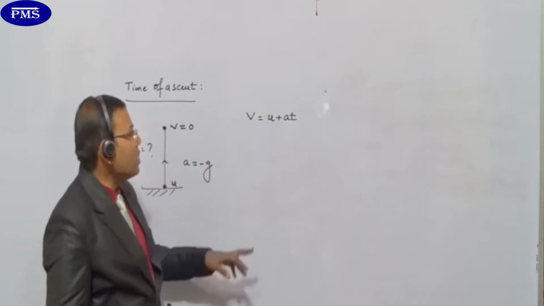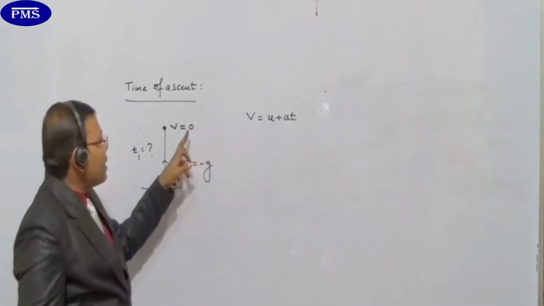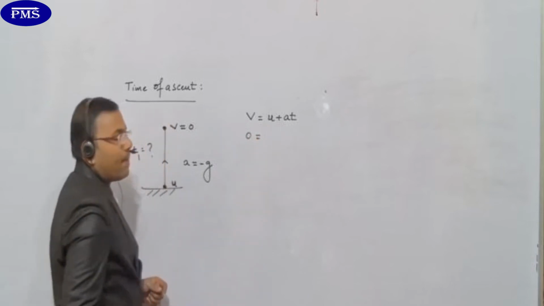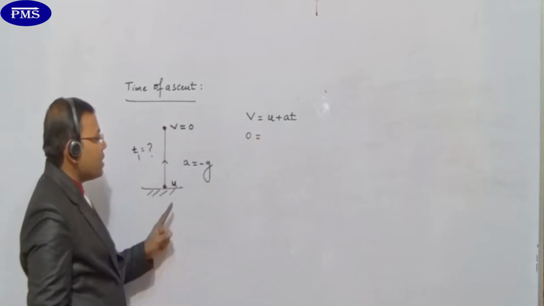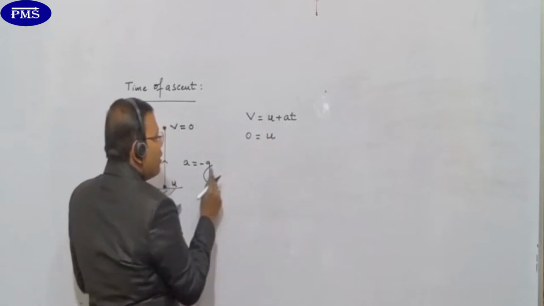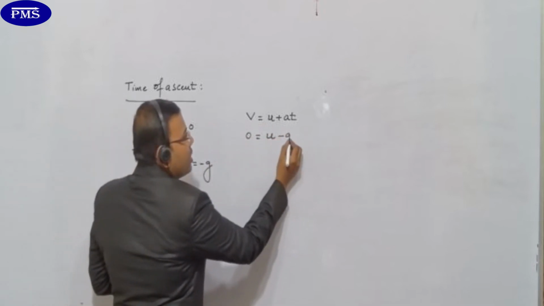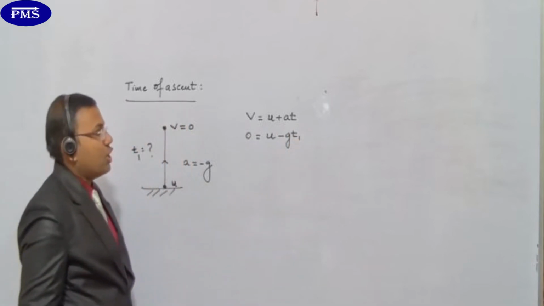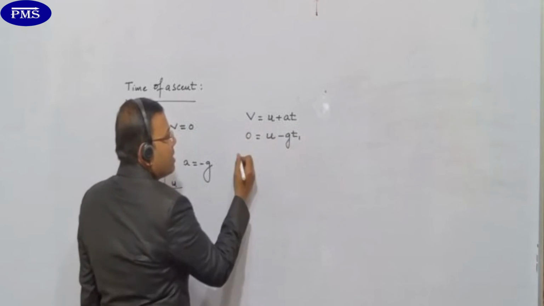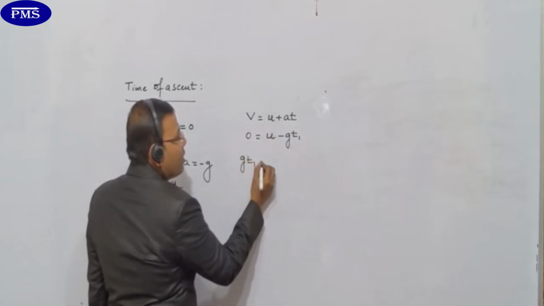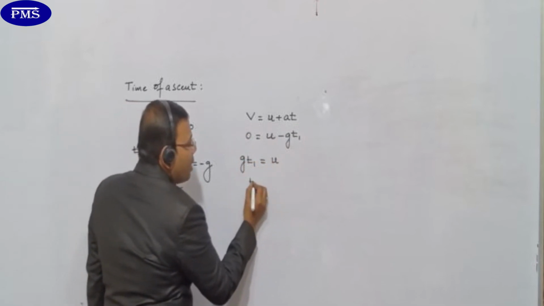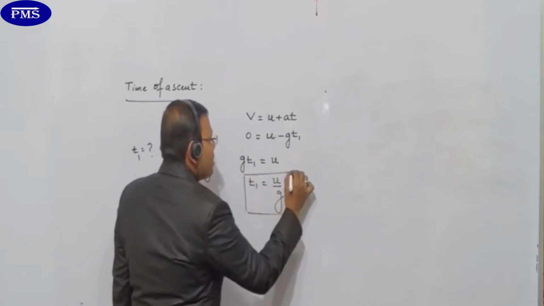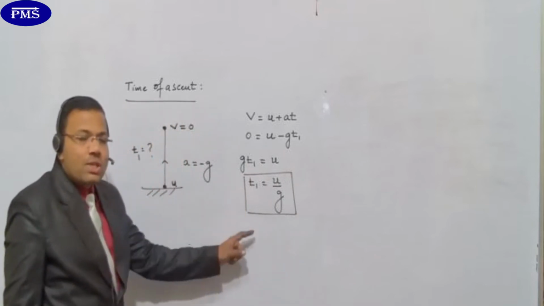ठीक है, चलिए. At the maximum height, what is the final velocity बेटे? Zero. ये final velocity zero. Now, initial velocity. What is the initial velocity? Initial velocity is U. The body is moving upward, so therefore it is minus G into T1. A can be written as minus G. Now, I take this term this side, so what it becomes? G T1 is equals to U. So T1 is equals to U by G. T1 is equals to U by G. So this is the time of ascent.